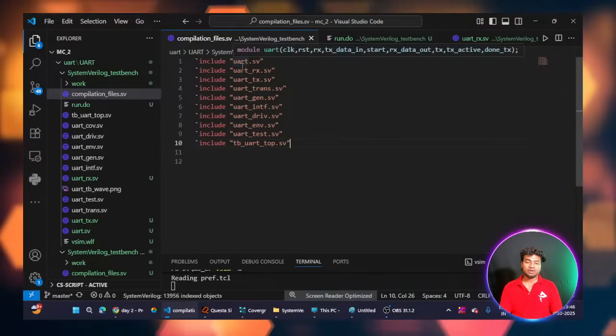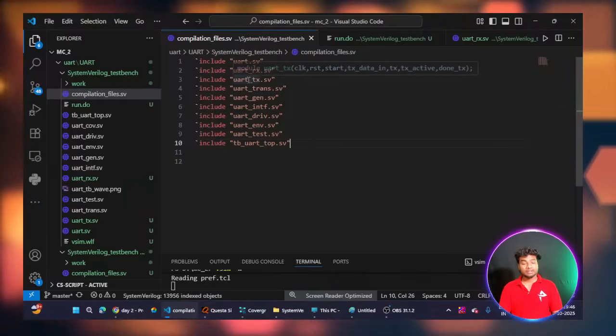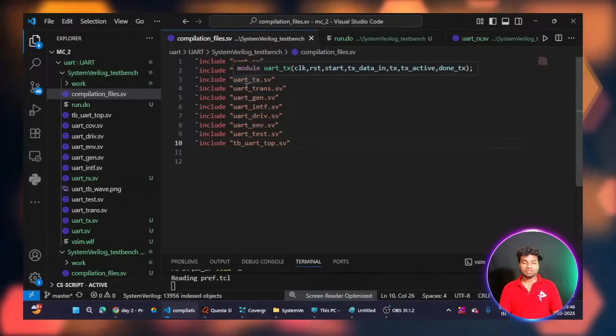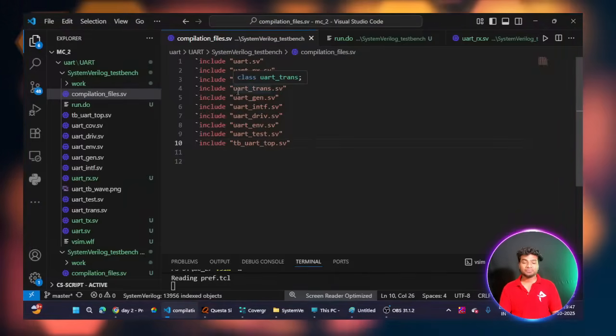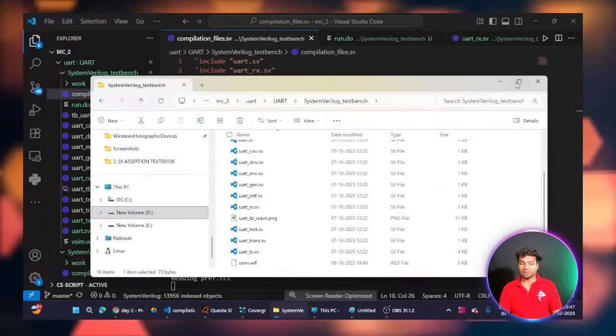This is my UART module file. This is RX, my UART RX code. This is my UART TX code. This is my UART transaction generator file. Why? Because I'm in my working folder, and I have these files.